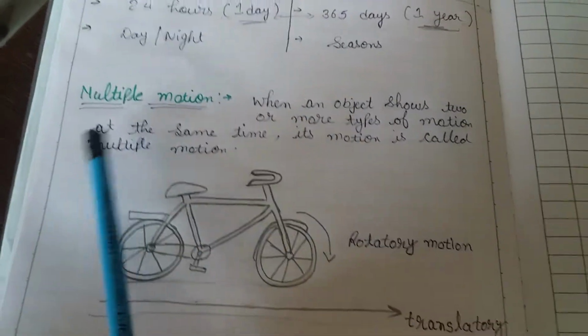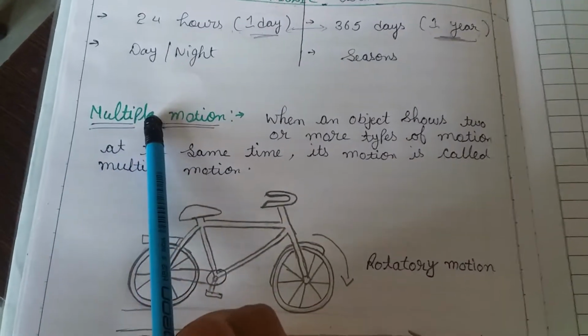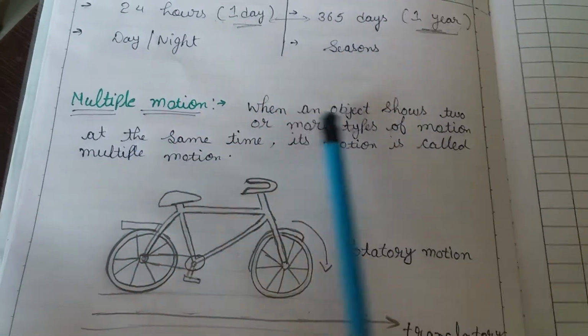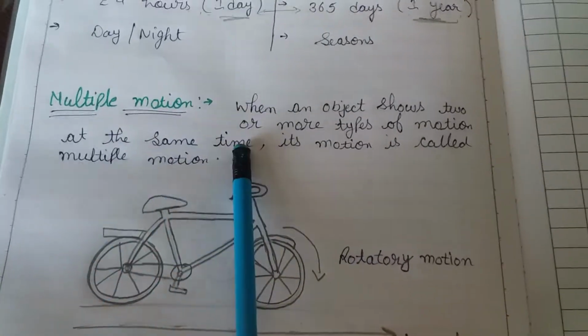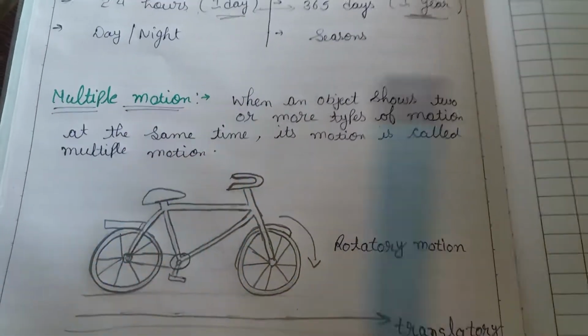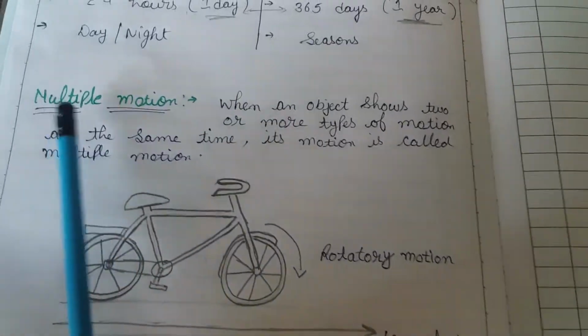Now the next one is multiple motion. The word itself, multiple, is suggesting many, right? So when an object shows two or more types of motion at the same time, its motion is called multiple motion. Okay, so जब भी कोई ऑब्जेक्ट एक ही टाइम पे दो या दो से ज़्यादा मोशन शो कर देगा, उसे हम कहेंगे मल्टीपल मोशन.